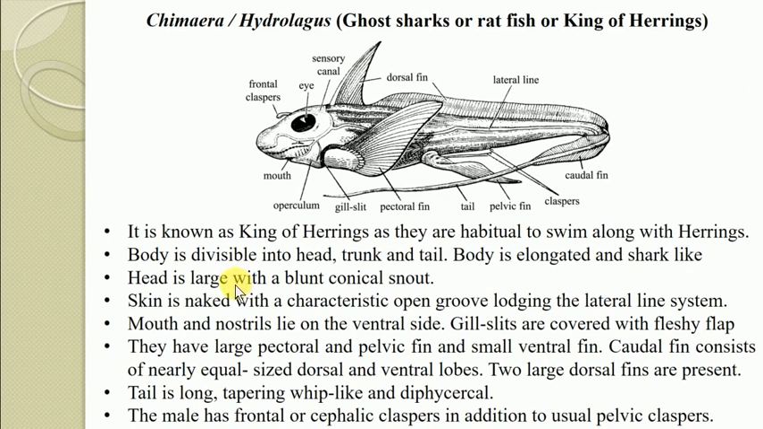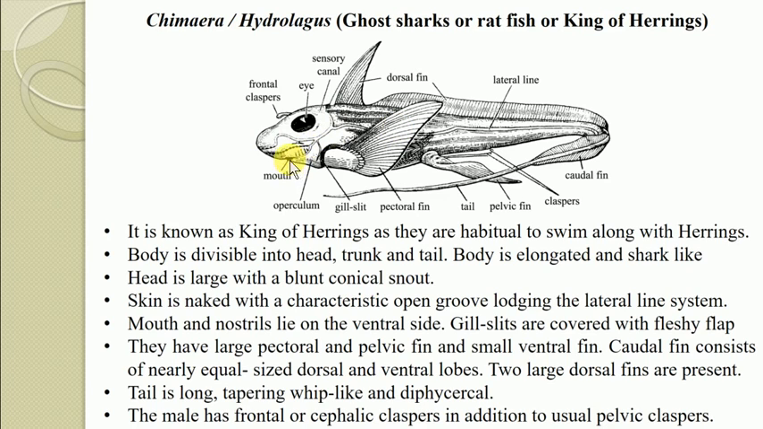The body is divisible into head, trunk and tail region; the body is elongated, somewhat shark-like, and the head is large with a blunt conical snout. You can see here the snout is somewhat blunt. Then the skin is naked with a characteristic open groove lodging a lateral line system. Here you can see the grooves which are connected with the lateral line system. Then the mouth and nostrils lie on the ventral side.